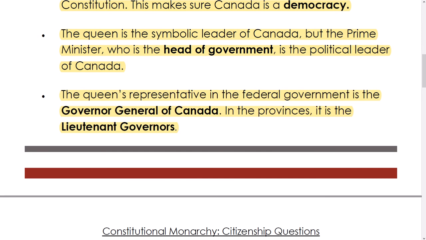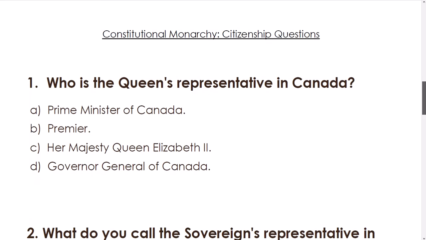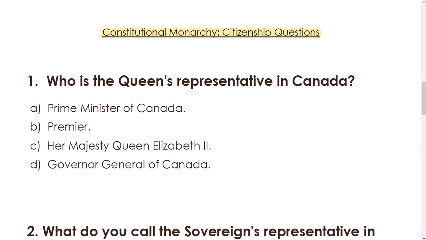The Queen's representative in the federal government is the Governor-General of Canada. In the provinces, it is the Lieutenant Governors. Now let's look at some questions about constitutional monarchy that you might see on the citizenship test. I will read the questions and all the answers, and you will have to go back to the reading, look for the correct answer, and choose A, B, C, or D. Let's do an example together.